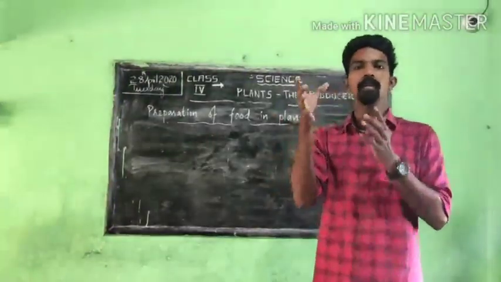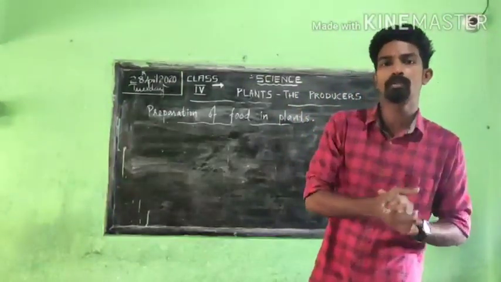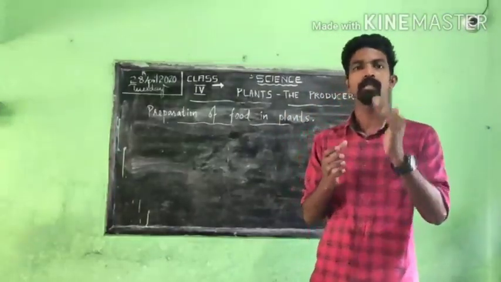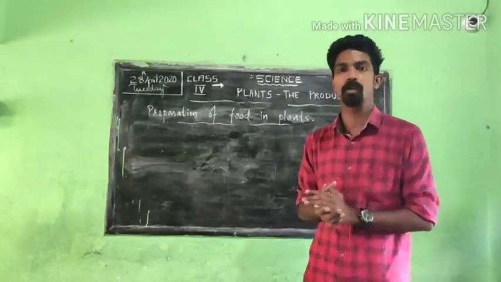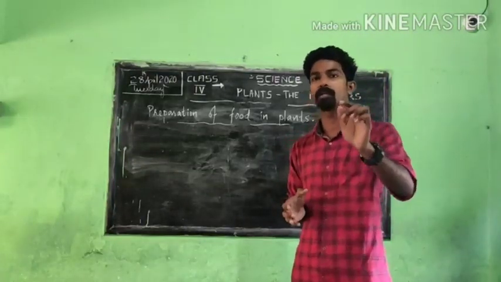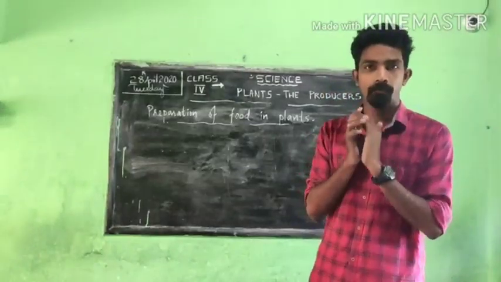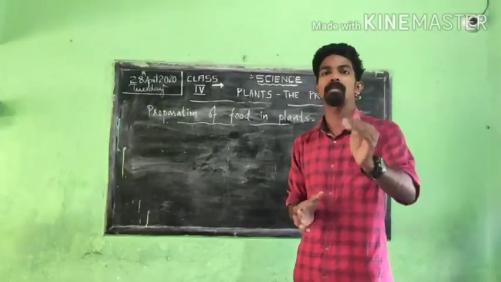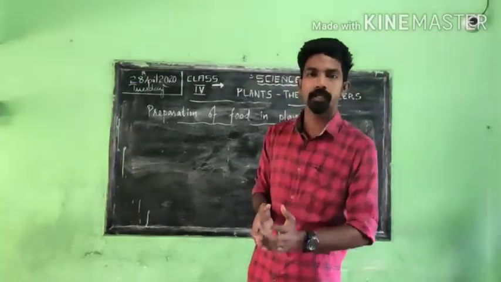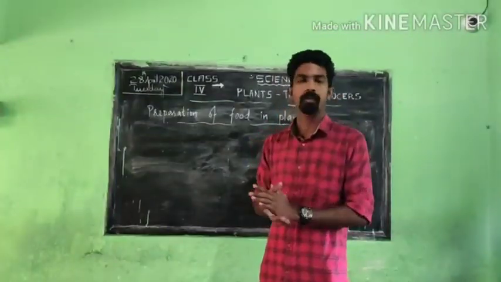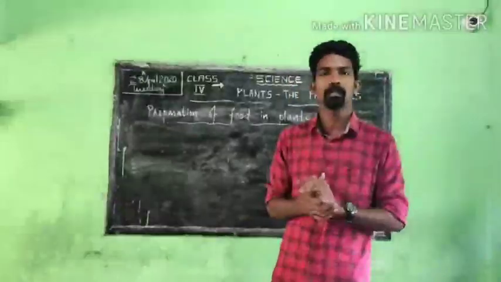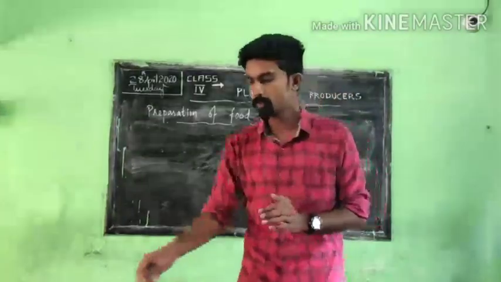The next one: after all these things reach the leaves, the leaf will start making the food. Leaves make food in the presence of sunlight. Plants have that green pigment. In the beginning of the chapter I told you that plants make food in the presence of sunlight, and the green pigment is chlorophyll. It is given in detail in your textbook what happens when food is made in the presence of sunlight.